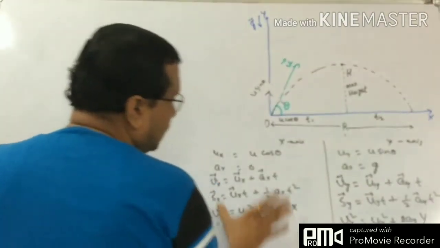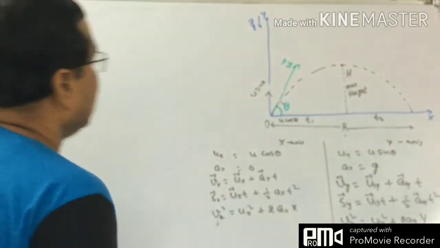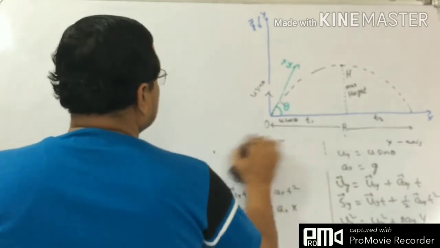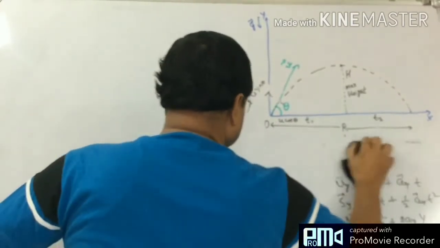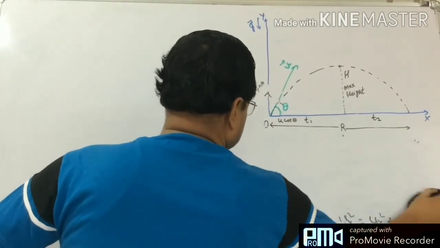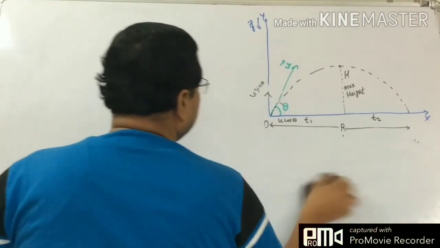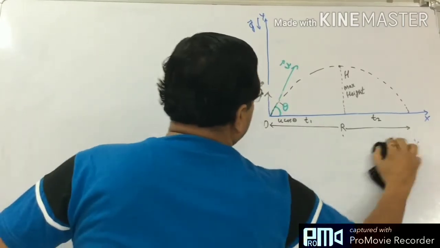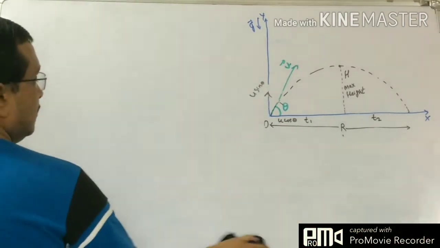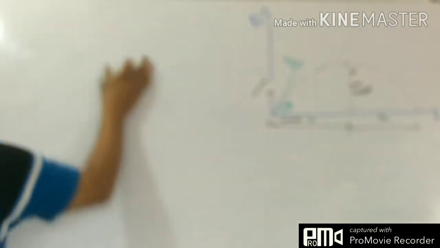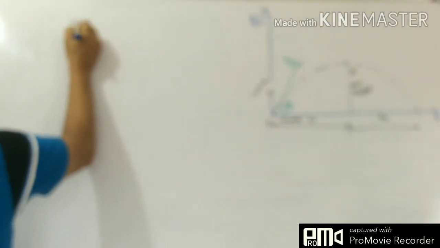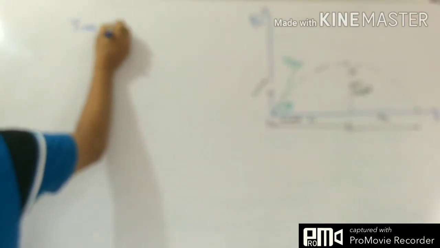These are the basic simple equations I am removing from here, and we shall use the derivation to understand the motion. Total time t is known as the time of flight for the projectile. So the first thing that we shall calculate is the time of flight.